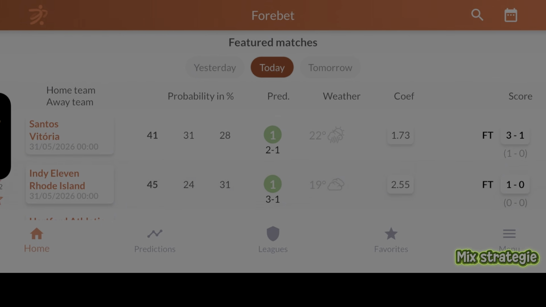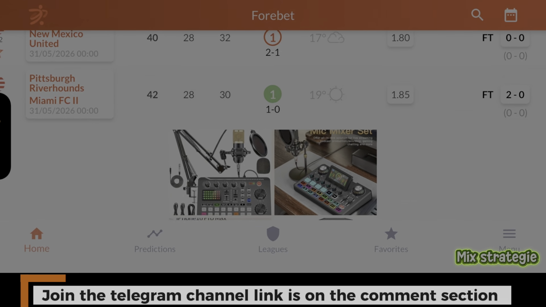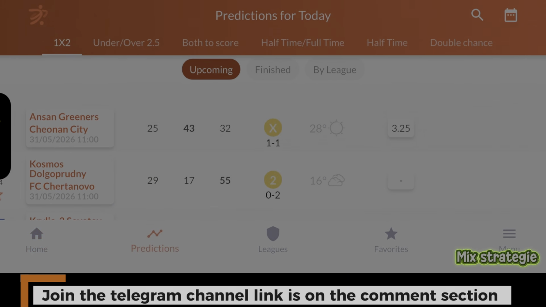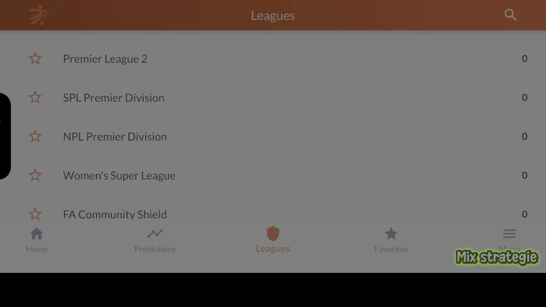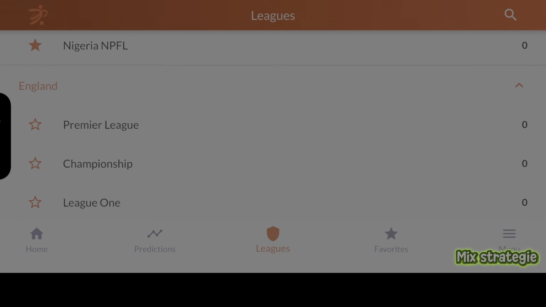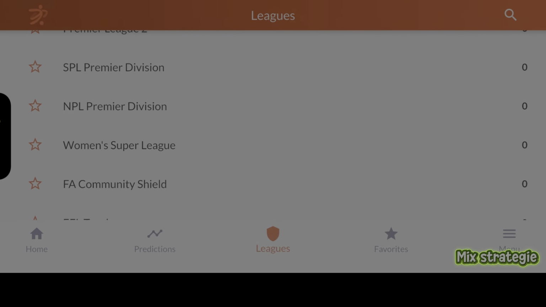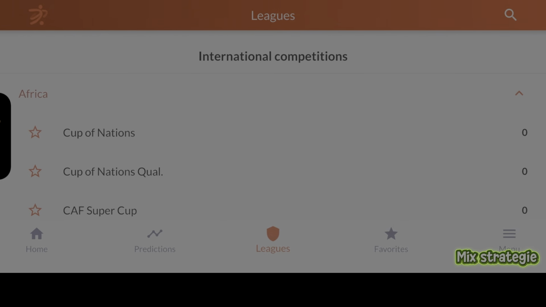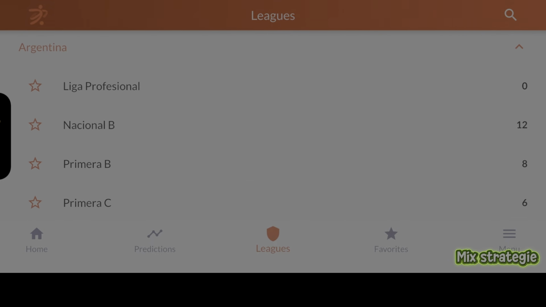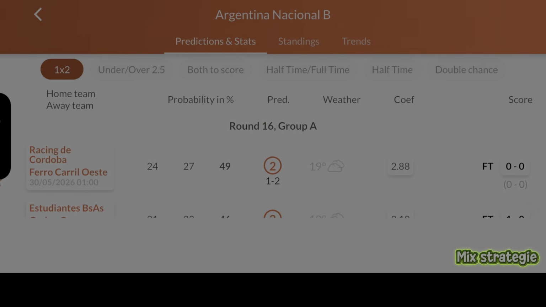First thing, when you come into this site, you're going to see that they give a lot of predictions. It's very easy for you to understand. So all you have to do now is click on predictions. If you want, you can go to the league section, where you can see the popular leagues and the rest, and check the games that you want to play. You can see they put 0, 0, 0 here, which means there are no games in this league today. So just keep scrolling down and find leagues that have games, like this one, National B. Anyone you see that has games, you can click on it, and you can see that there are games here today.